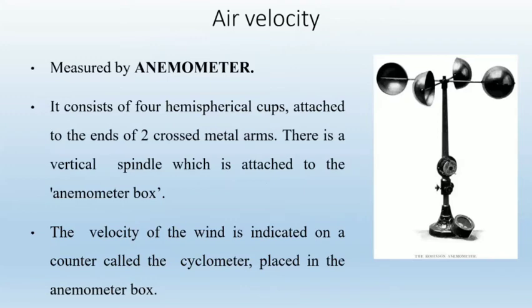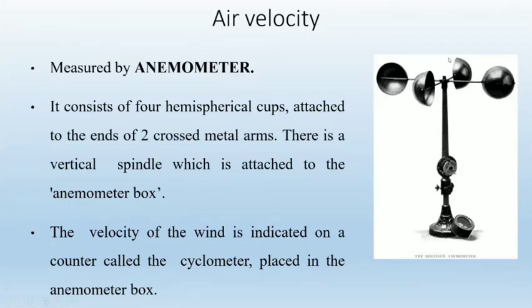So the instrument used for measuring the air velocity is called an anemometer. You can see the anemometer in the image.